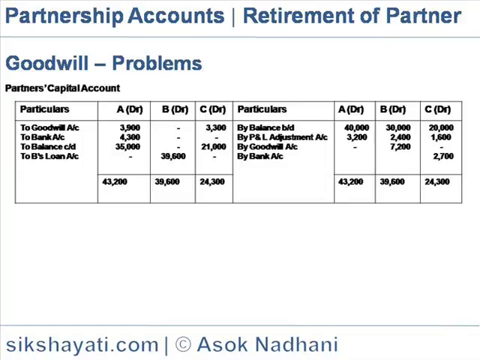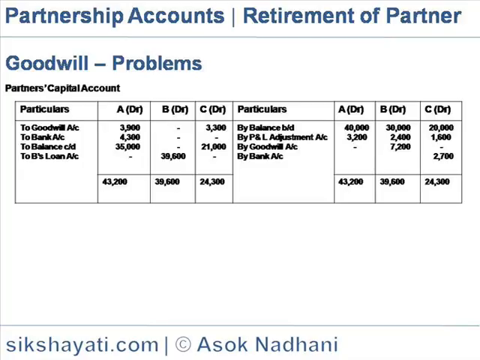On the debit side, the goodwill is 3,900 to A and 3,300 to C. To bank account, to A, the amount withdrawn is 4,300 by A, and 35,000 is the balance, and 21,000 is C's balance, and B's account is transferred to loan account, 39,600, the net balance.